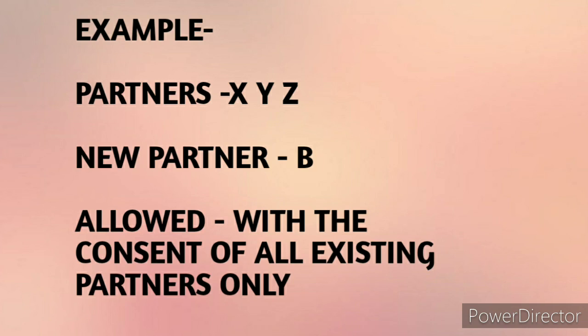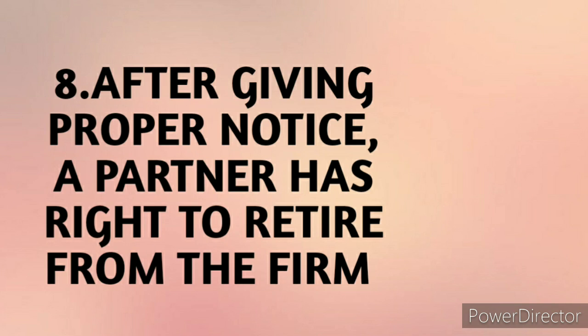For example, suppose X and Y are partners. Y wants to admit his son B into the business. B can become a partner of the firm with the consent of all the existing partners, unless otherwise agreed upon. If any partner has disagreed to admit B as a partner, then the new partner B will not get admission to the firm. Simply, a new partner can be admitted only with the consent of all the existing partners.